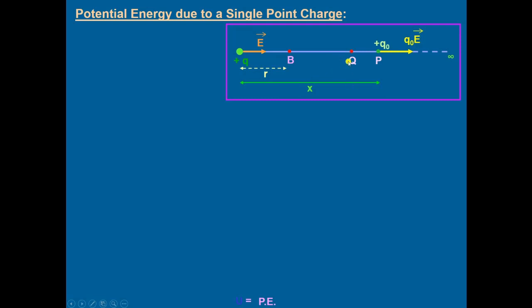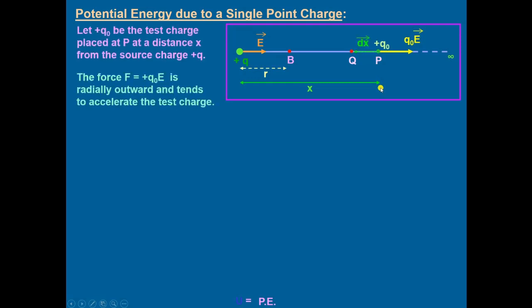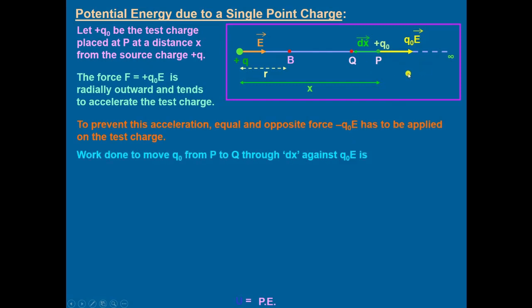We take another point Q, where we have to move this charge through a small displacement. The force experienced here at P will be equal to positive Q naught E. Then the force is radially outward. It will accelerate the charge.